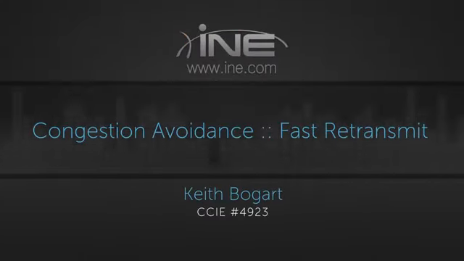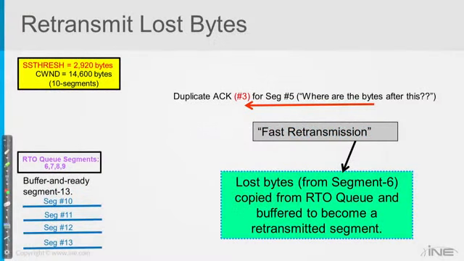Second thing that happens, we take segment number 6 out of our retransmission queue, because remember, all 3 of these duplicates have been saying, hey, where are the bytes after segment 5? Where are the bytes after segment 5? So now the guy says, okay, clearly segment 6 is the one that's gone. He says, I've been holding on to that the whole time. Now remember, all of these things here in purple, they've been counting down based on the retransmission timeout value.